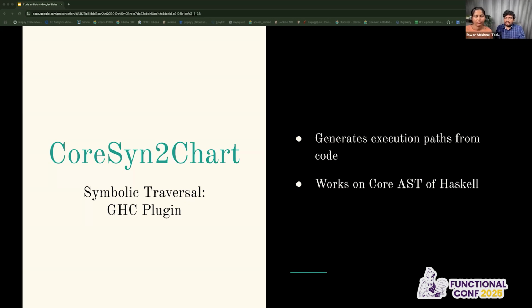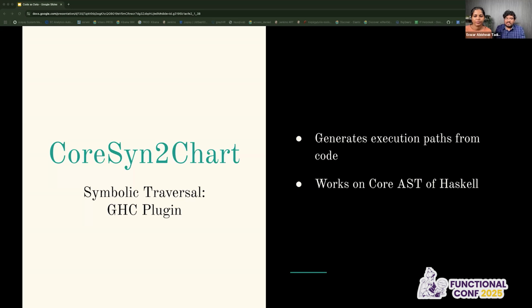So it became very flexible for us to cover a lot of patterns to extract this particular symbolic traversal path that we are talking about right now. We built a plugin called Core to Chart, which takes that core AST and gives us a chart. A chart is basically a list of paths in which your function might execute or terminate, success, failure, but it's a path.